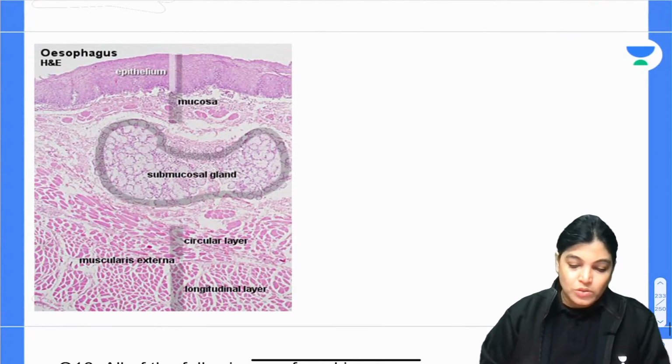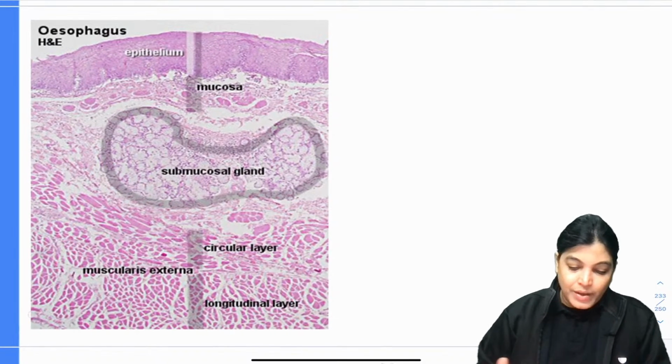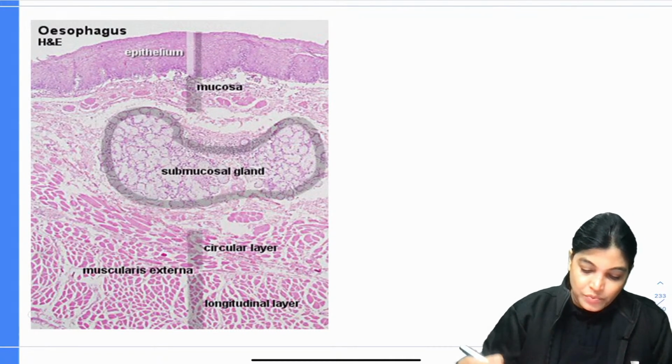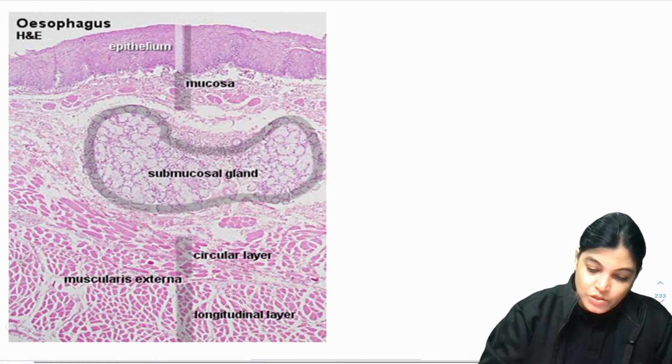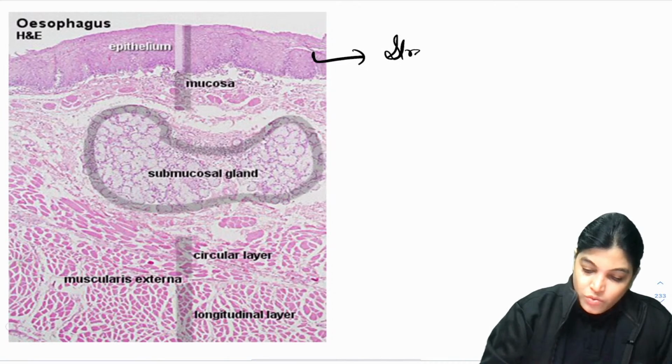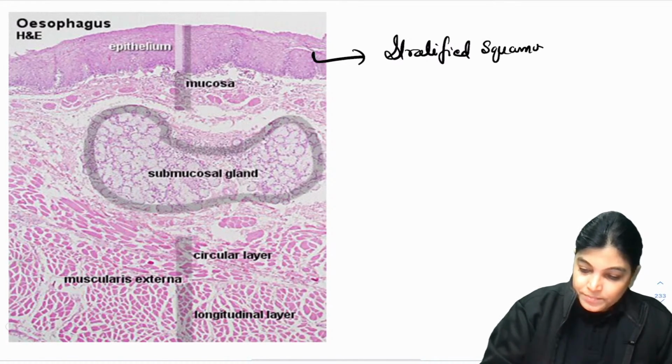I also want to show you this slide of the esophagus, where you can see the whole layers. This layer you are seeing is stratified squamous non-keratinized epithelium.